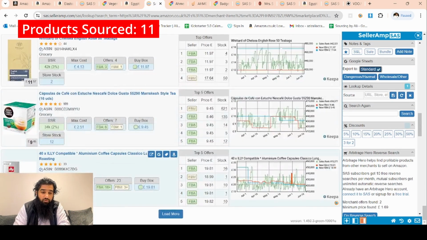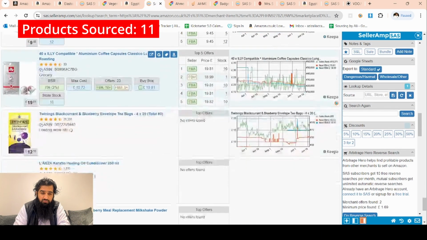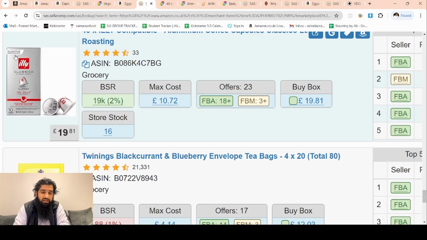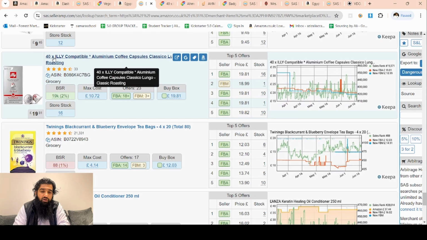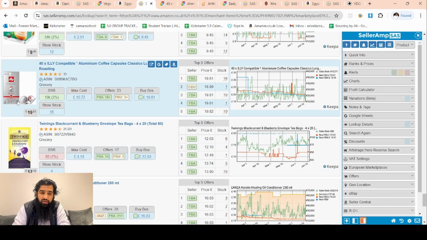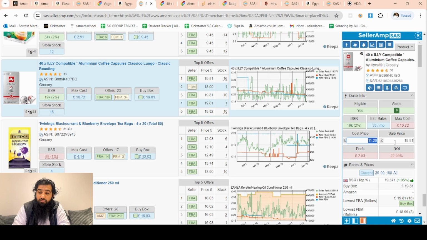Let's keep going. So this looks like something which we can find as well. Let's take a look at this one. I think, brilliant. This thing is 10, but on Amazon this is at 40. So it means it's a pack of 4. So it's a pack of 4, because as you can see, it's 40 here and 10 here. So 1130. Yeah, I know this product from before. So for 90, that's again an arbitrage product.